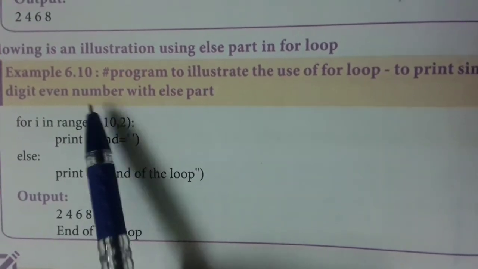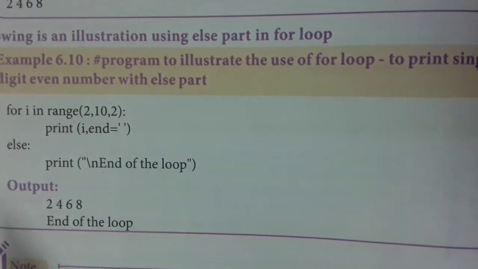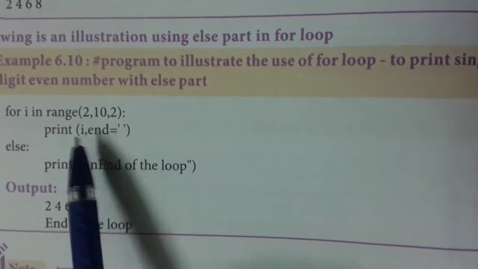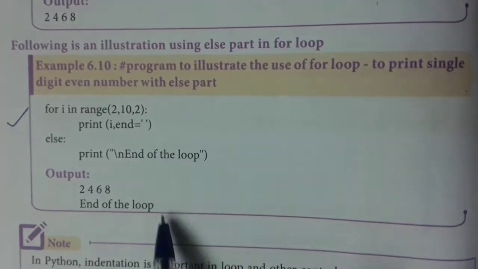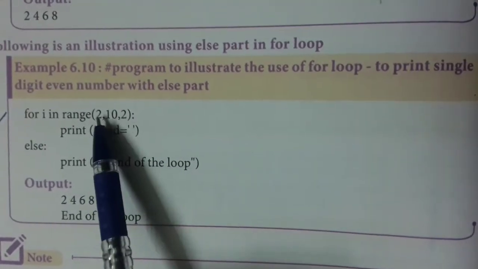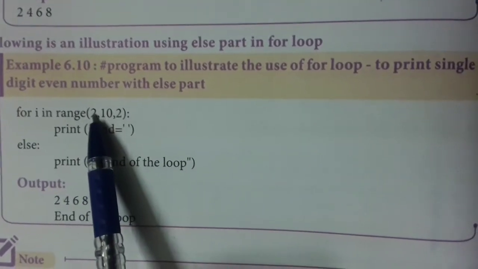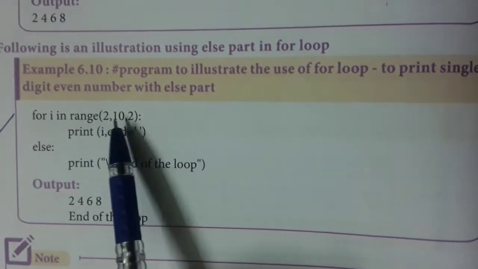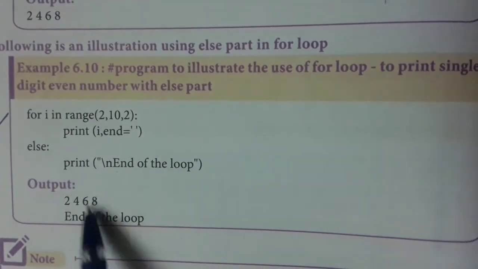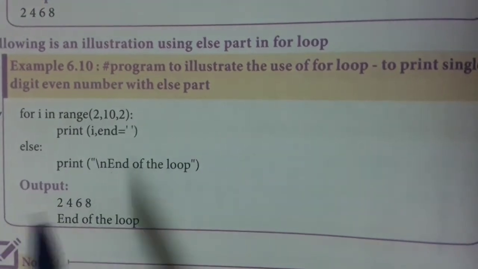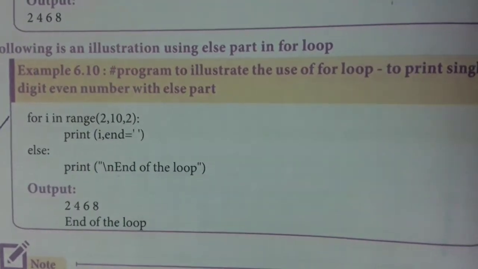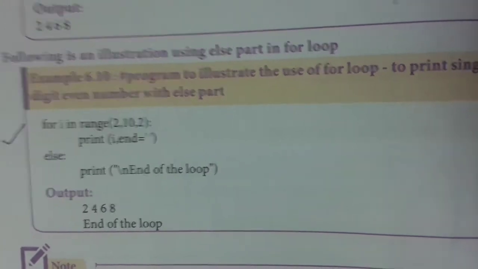When it comes to 10, the condition will not be satisfied, so it will not be printed. So this statement will not execute. This statement, end of the loop, will be printed. The meaning of this is that the i value should be less than 10. Those numbers will be printed. If it is 10 or more than 10, the number will not be printed. This is the example for loop.